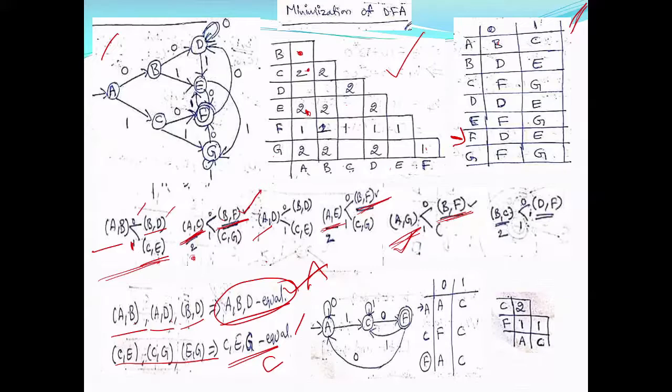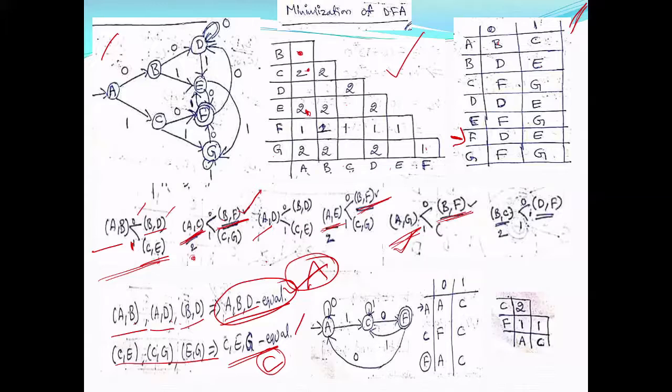So in my minimized DFA, these three will be combined into one, and these three will be combined into one. So now A and C will remain, and there is F, that is the final state. B and D are absorbed into A, and E and G are absorbed into C.